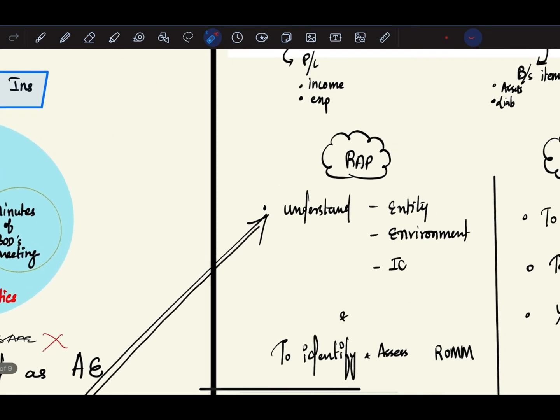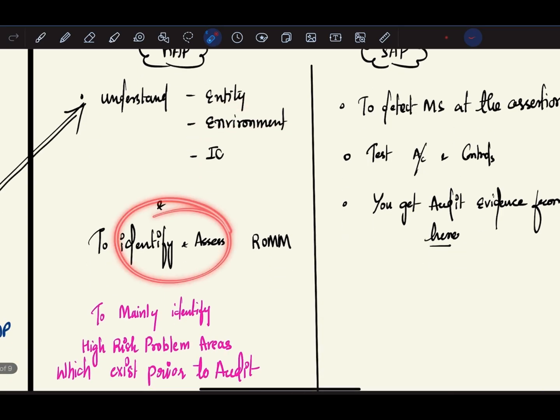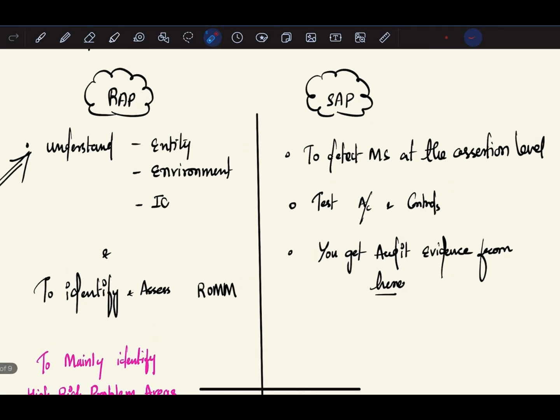So what they're trying to tell over here is that risk assessment procedure is used to understand the entity, its environment, its internal control, and to identify and assess risk of making misstatement. It is mainly used to identify high risk problem areas which exist prior to audit. So we all know that risk of making misstatement exists independent of audit. It exists prior to audit. It is the entity's risk. Okay, it is the client's risk. So we have discussed this. Substantive analytical procedures are used to detect misstatement at the assertion level. They are used to test accounts and controls, and you get audit evidence from here. So basically the main audit evidence is obtained from here.